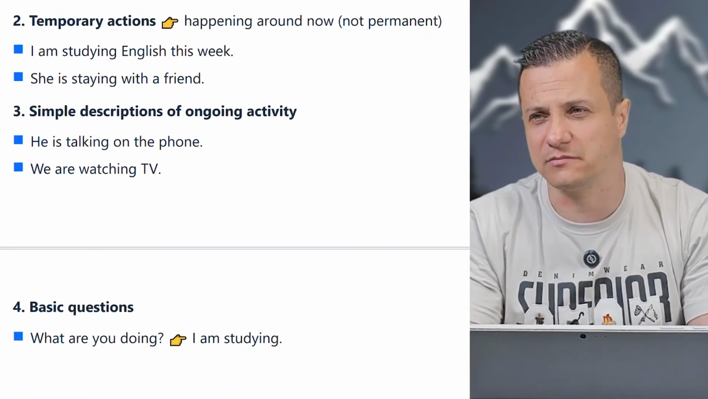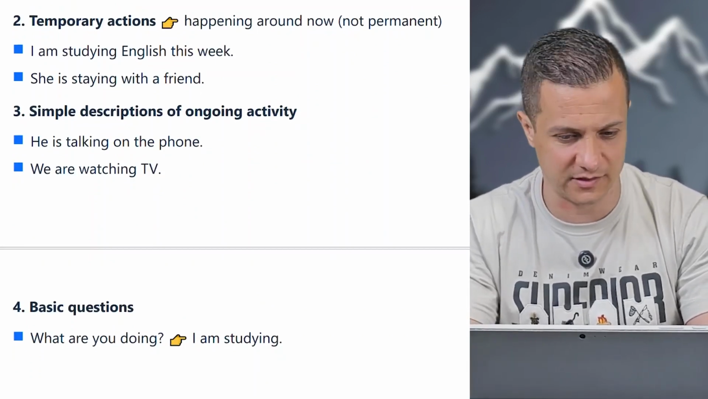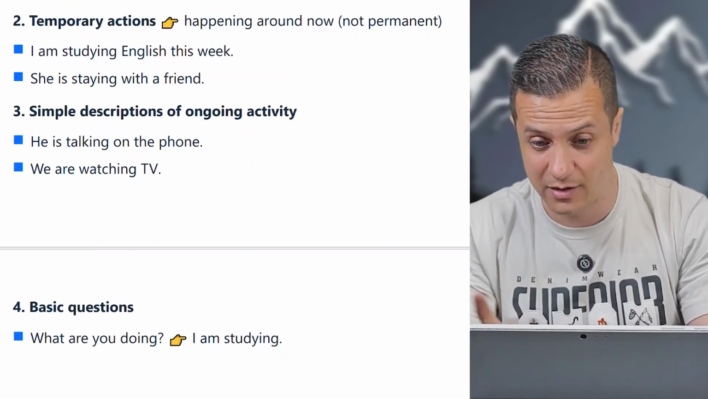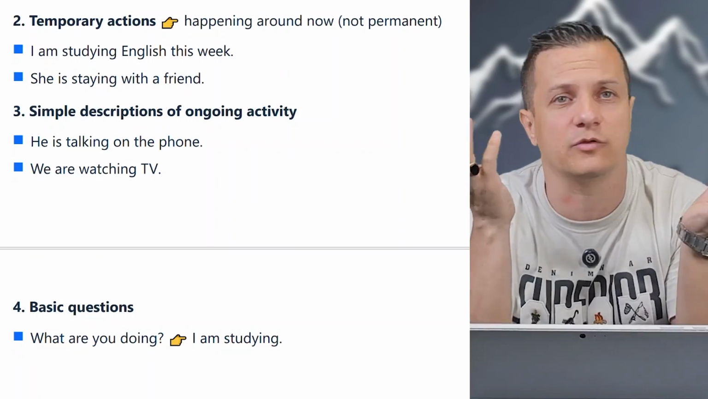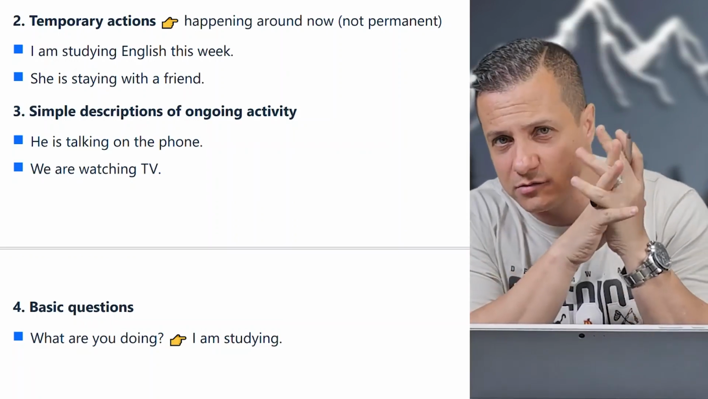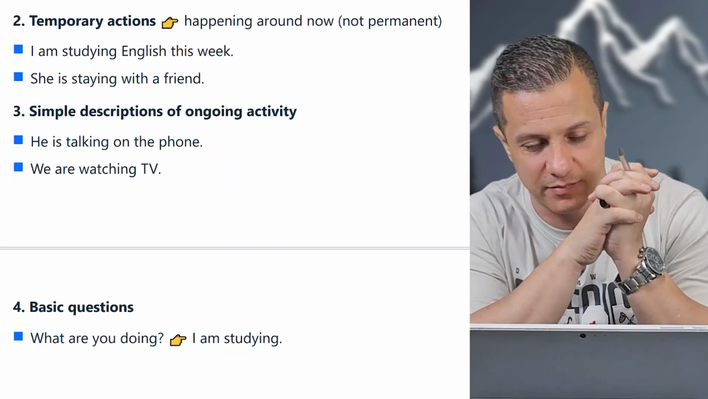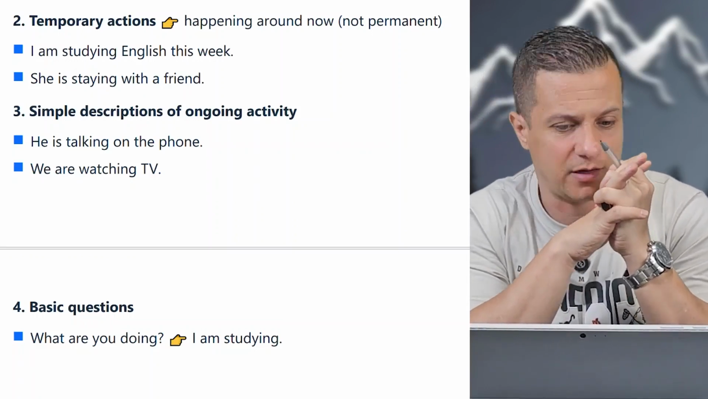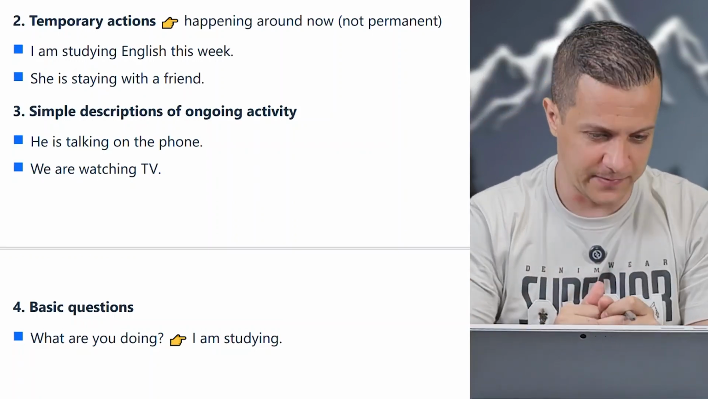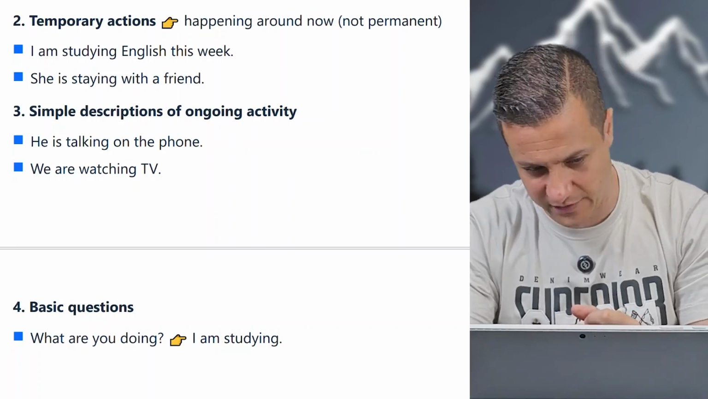Temporary actions. These days I'm watching a good series, for example, happening around now. Now I'm not reading a good book, I'm not watching, but they say I'm watching a good series, Godfather of Harlem, for example, happening around now. I'm studying English this week. She's staying with a friend.